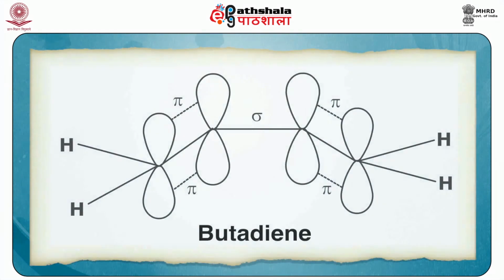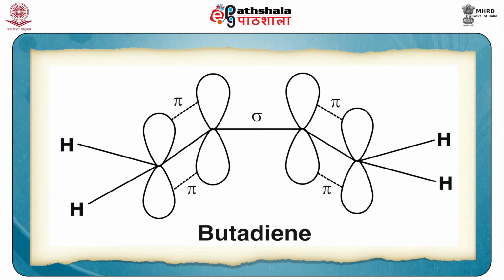In butadiene, for example, there are 4 sp2 hybridized carbon atoms, and so there are 4 pi electrons. These 4 pi electrons, which create a pi electron cloud, move in a plane perpendicular to the plane of the molecule. If we assume the molecule to be in the xy plane, then this pi electron cloud is moving in the z direction. That is the characteristic of organic conjugated molecules.